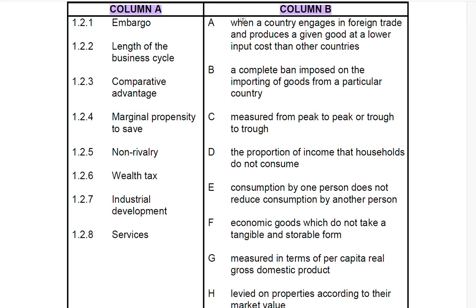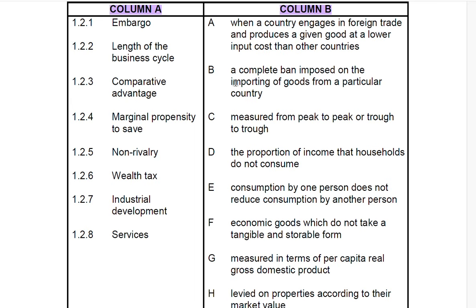All right. So if you look at A, there's nothing that talks about import, because it says when a country engages in foreign trade and produces a given good at a lower input cost than other countries. So when you're looking at A, you can't see anything that talks about a ban on import, or importing. That means A is not the correct answer, because you know that an embargo is a ban on importing of goods from a particular country. So for 1.2.1, A is not the correct answer.